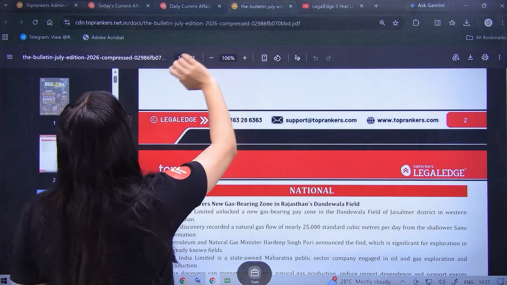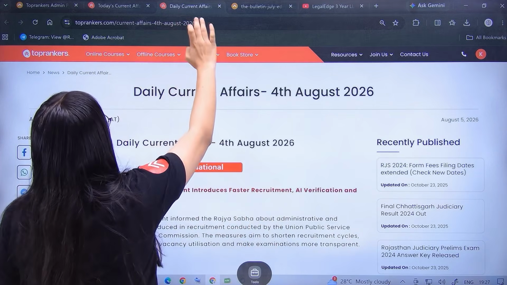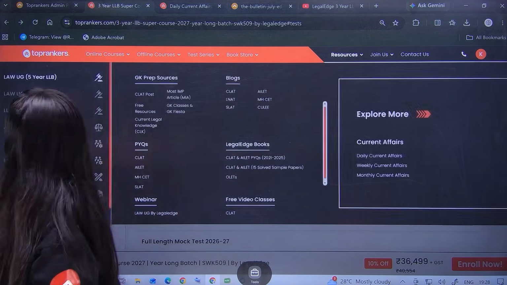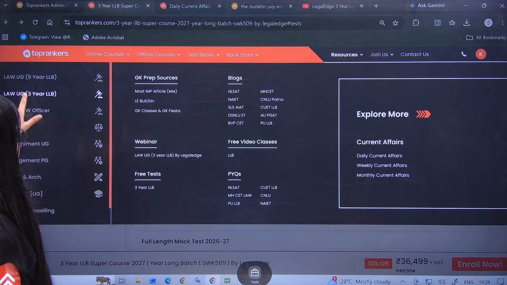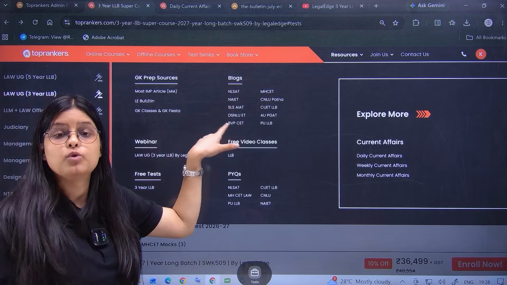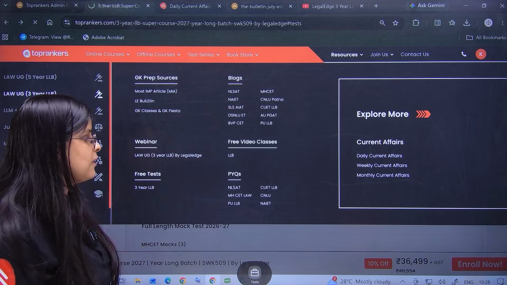For somebody who is not, I will tell you a good resource that will help you start your practice right now. So basically what you do, you go to the resources. Here you go to 3-year LLB. And here you can get blogs on how to prepare for NLSAT. You can get free video classes, PYQs. Just click on NLSAT.